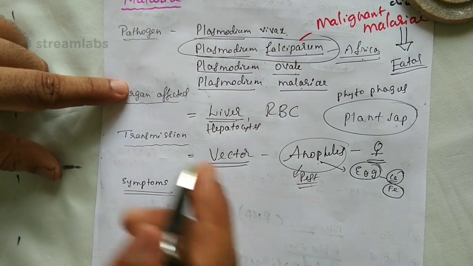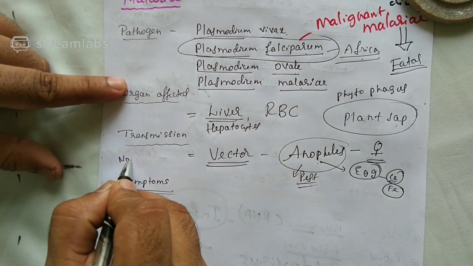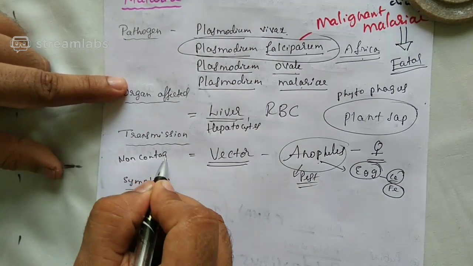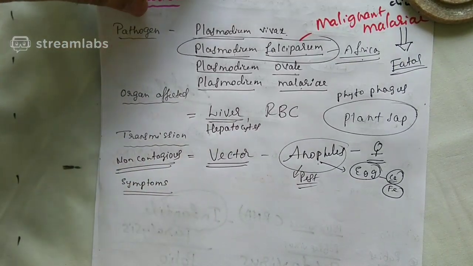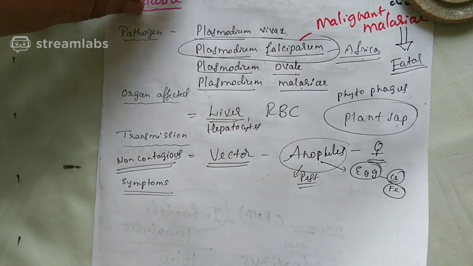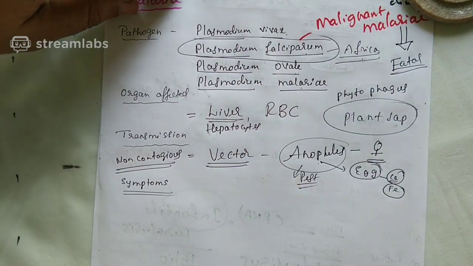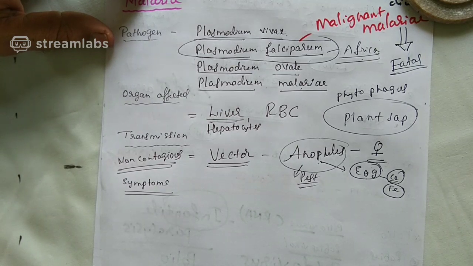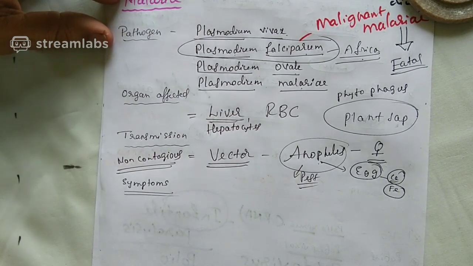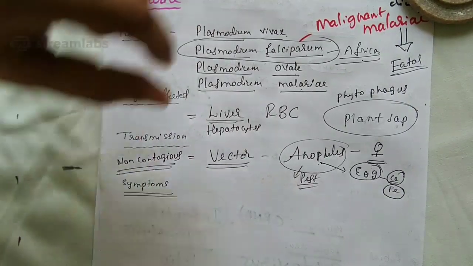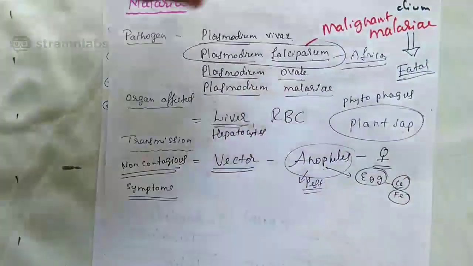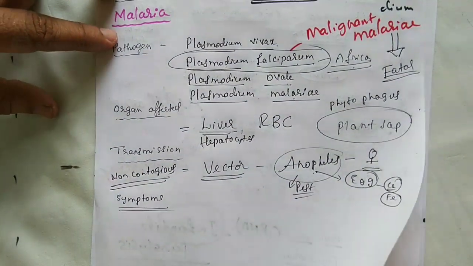So that is the reason malaria is a non-contagious disease, which requires vectors. Students, some detailed study has to be done regarding malaria, unlike other things, because we are going to study now the life cycle of Plasmodium. The life cycle of Plasmodium was discussed by a person called Ronald Ross. That will be discussed now. Let's go for that now.